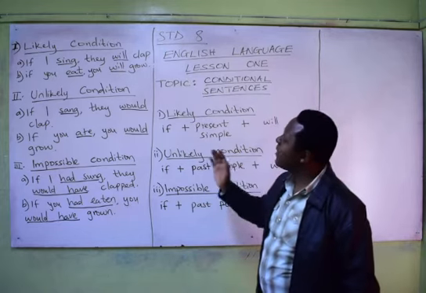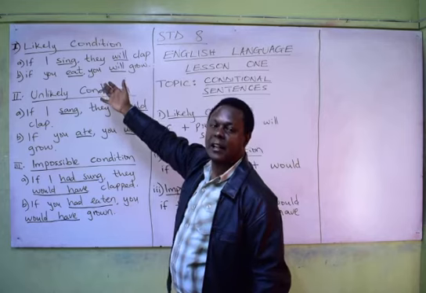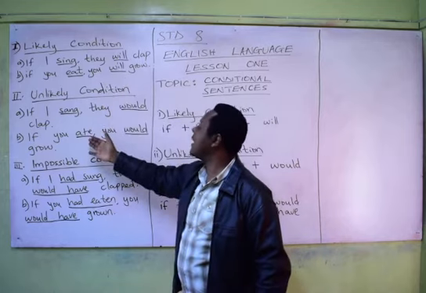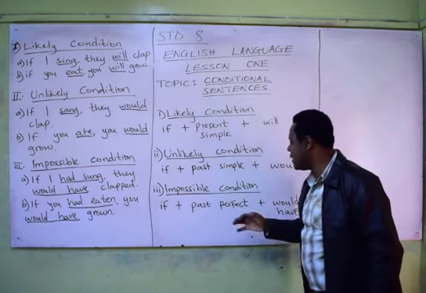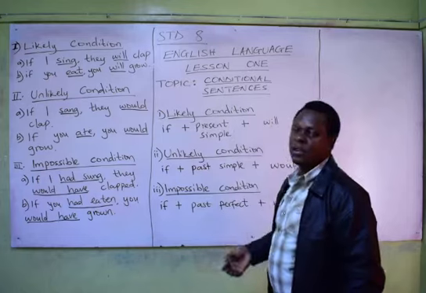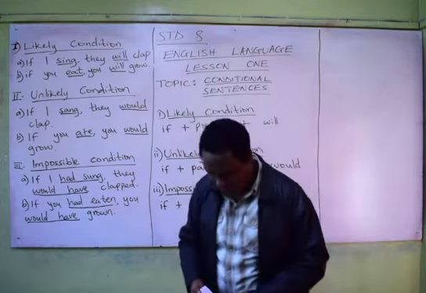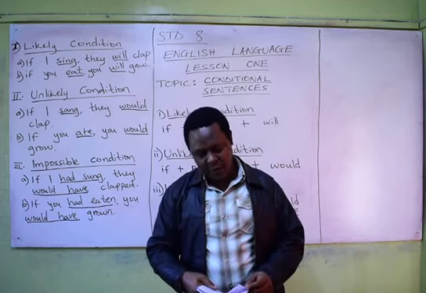By past simple, I mean sang, which is the past of sing. Sing in the likely condition, sang in the unlikely condition. And then for the impossible condition, you need past perfect, had sung. The impossible condition talks about events that did not take place because the opportunity came and went.